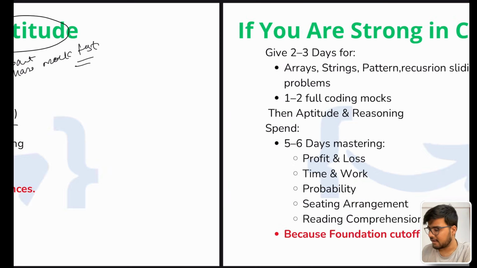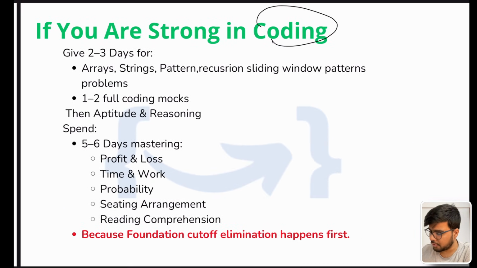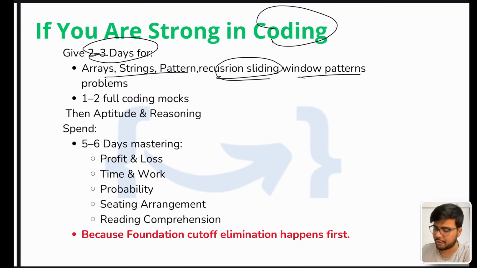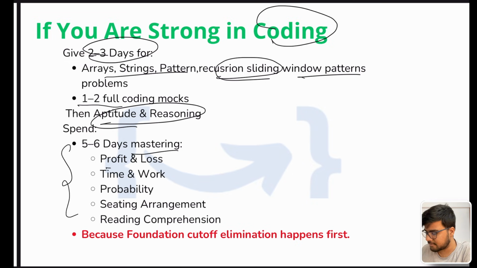Now, if you are strong in coding, spend 2-3 days on array, string, pattern, recursion, sliding window. These are very important. If you are able to solve five questions from each topic, there are high chances that you will be able to solve the two coding questions that you will get in TCS NQT. Then do 1-2 full coding mocks, and spend 5 to 6 days mastering aptitude and reasoning: profit and loss, time and work, probability, seating arrangement.